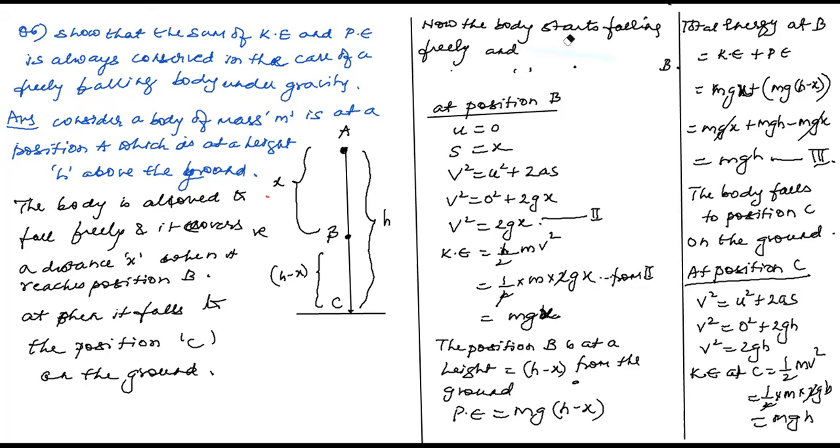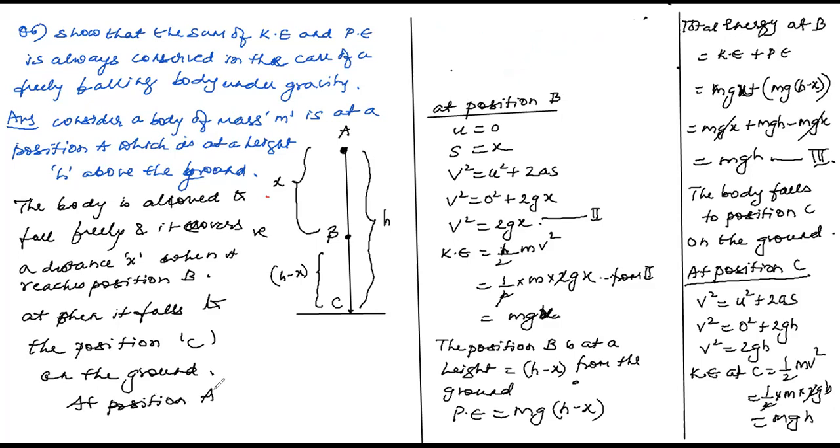At position B, what happens, children? First, at position A, the body is at rest. The initial velocity is 0.